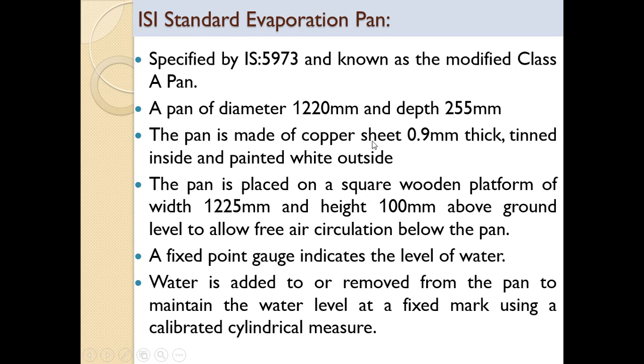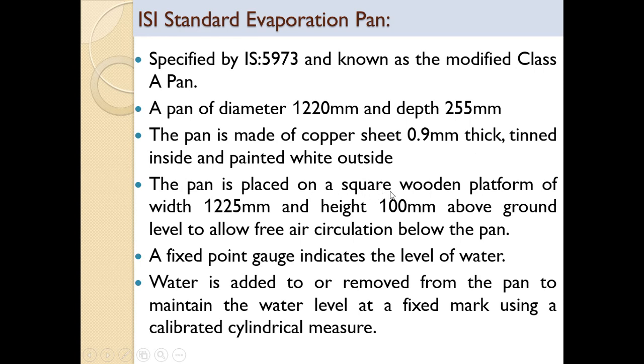The pan is made up of copper sheet. Here the pan is made up of copper sheet, whereas there it is made up of unpainted GI sheet. Here it is made up of copper sheet 0.9 mm thick, tinned inside and painted white outside. Inside it is tin, and a glossy appearance is given.